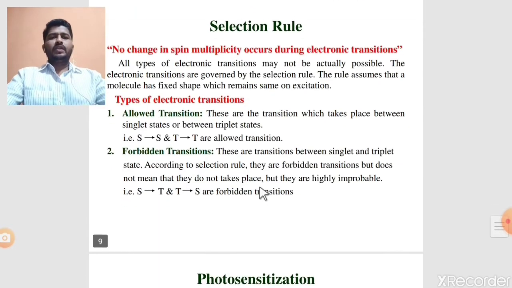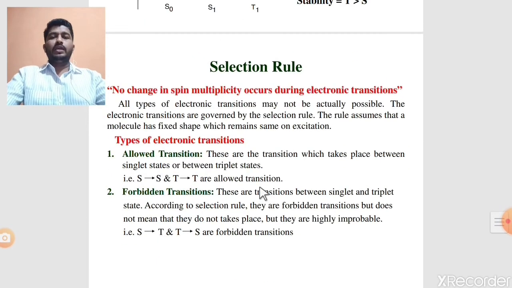The next one is the selection rule of photochemistry, or selection rule of excitation: no change in spin multiplicity occurs during the electronic transition. All types of electronic transition may not actually be possible. The electronic transitions are governed by the selection rule, and the rule assumes that a molecule has a fixed shape which remains the same on excitation. This is the Franck-Condon principle.